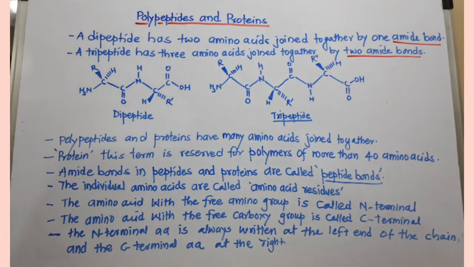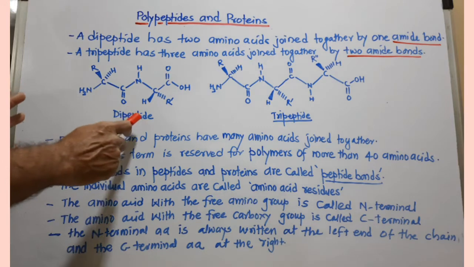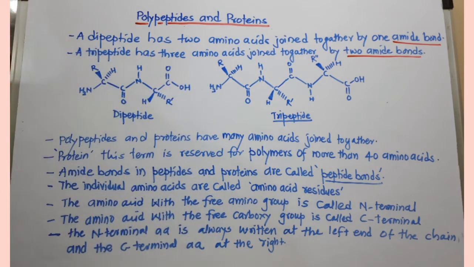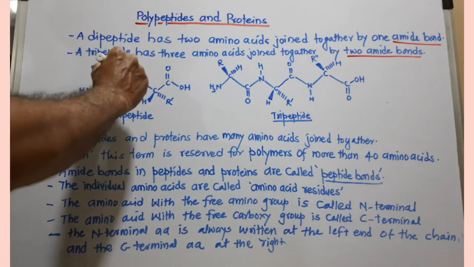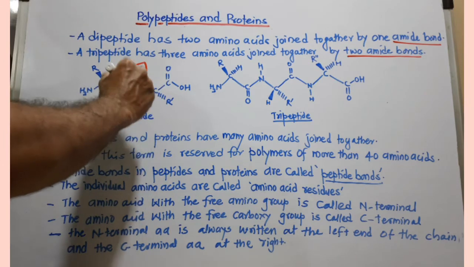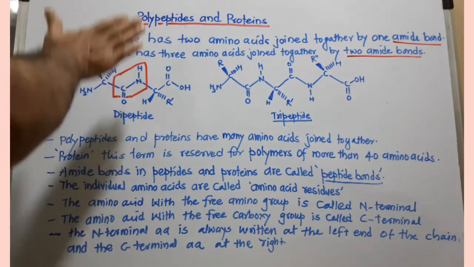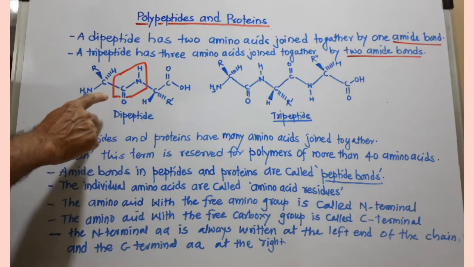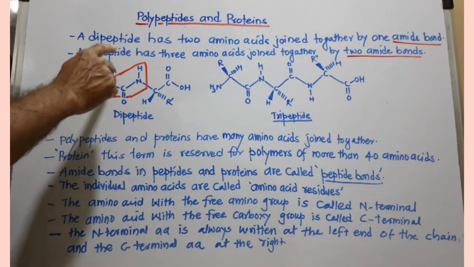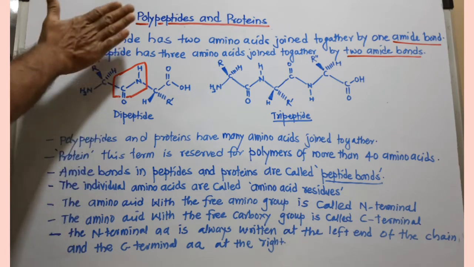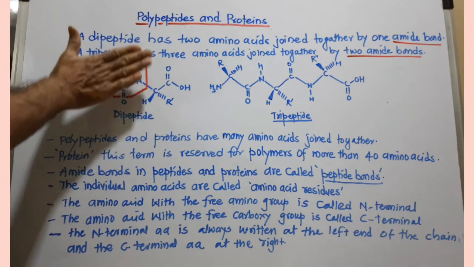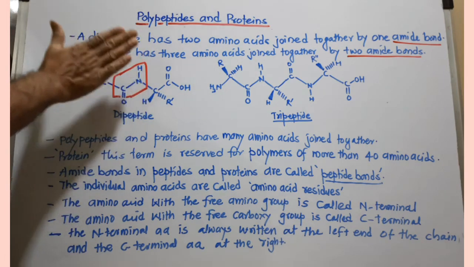Now see here how. In the case of a dipeptide, 2 amino acids join together by using one peptide linkage. This is one peptide linkage, which is planar, and you can see here all 6 bonds are actually lying in one plane. This middle portion is the peptide bond, the amide bond.